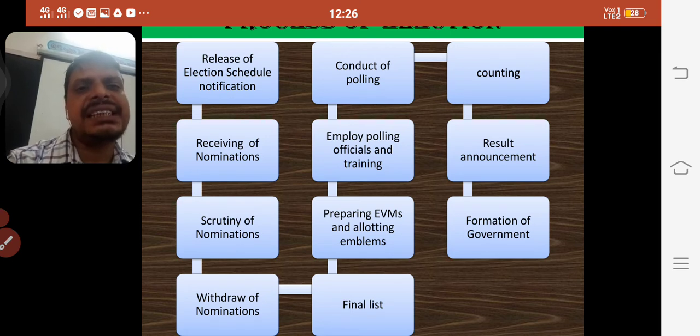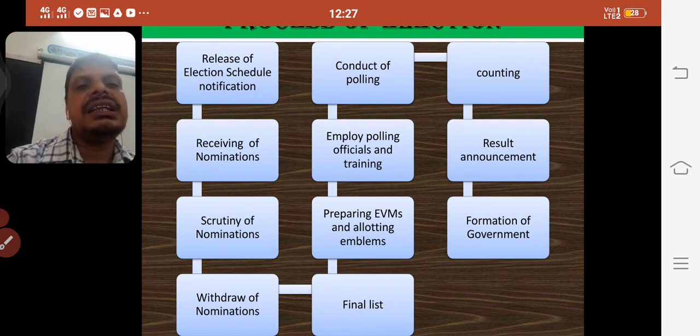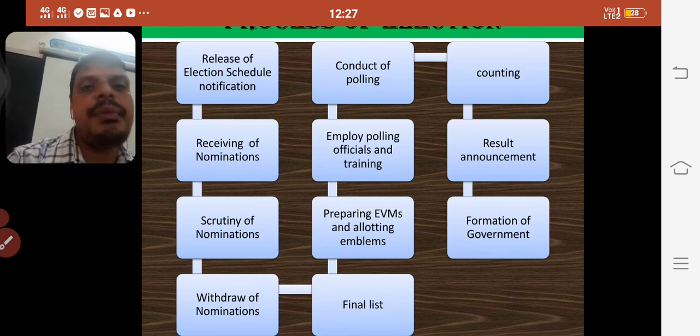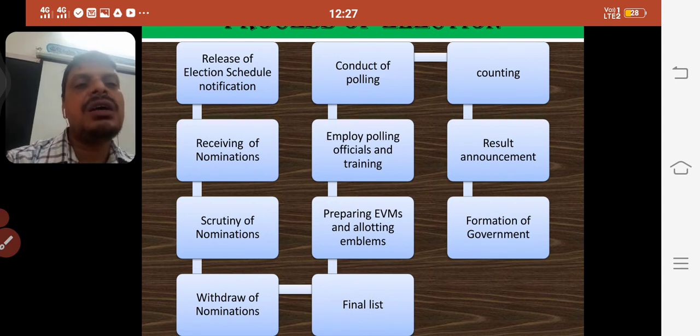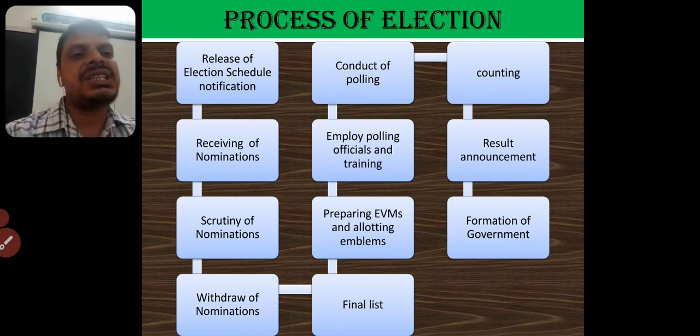So counting is nothing but how many votes have been cast for different candidates, and finally the candidate who gets more number of votes will be declared as the winning candidate, and that is the result announcement. And finally the party which gets majority seats, that as we discussed, more than half, will have the right to form a government. This is the process of election.